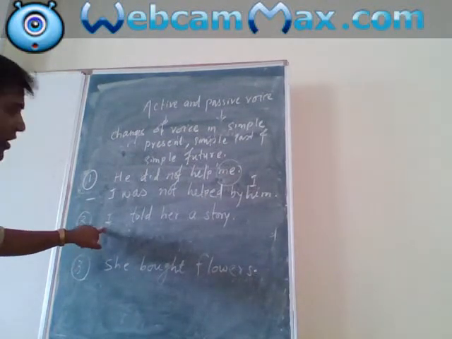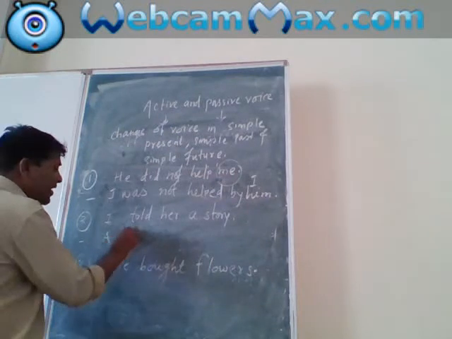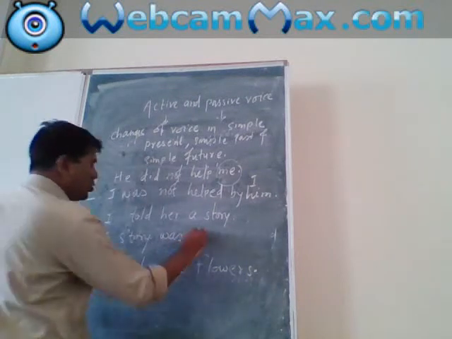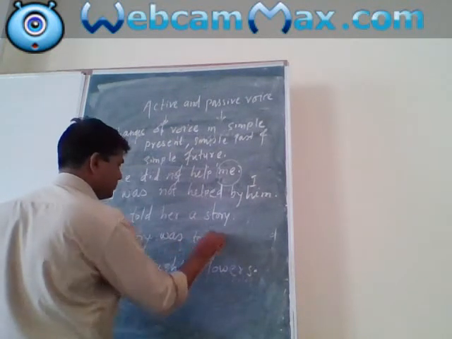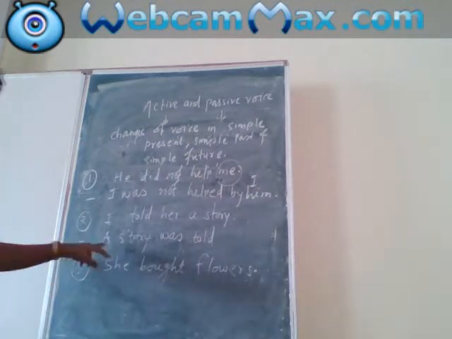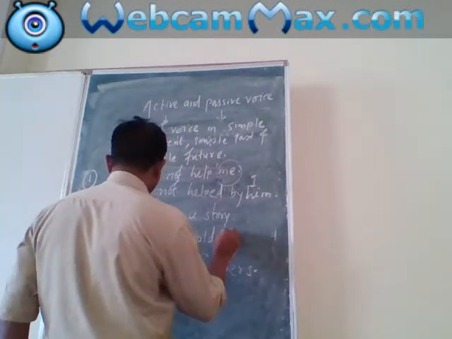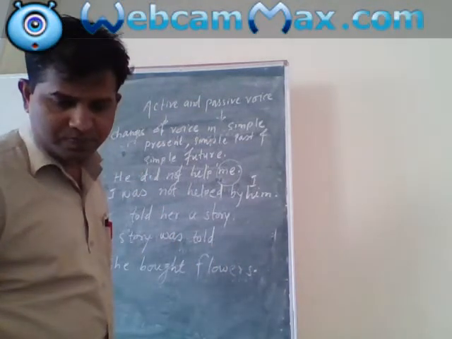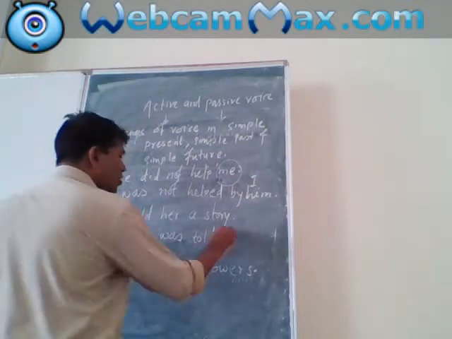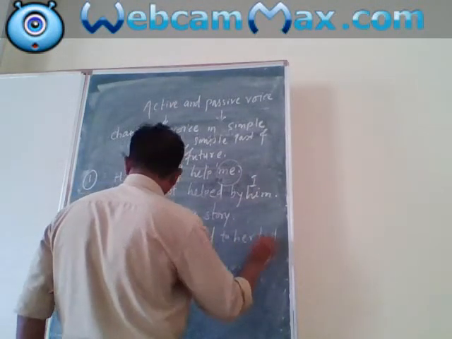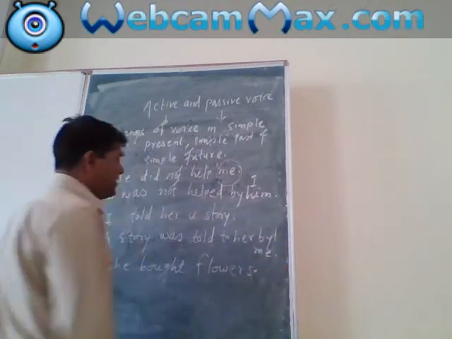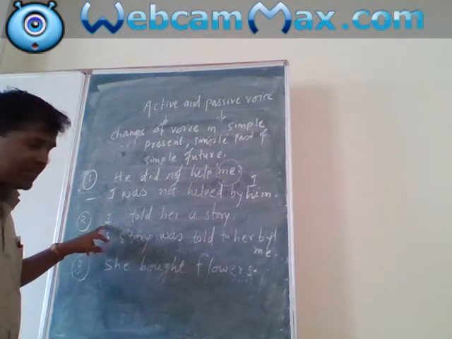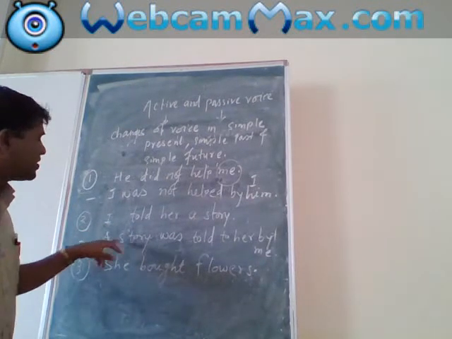Here also a story was told to her by me. It is the passive voice of this sentence. I told her a story is an active voice, and the passive voice is: a story was told to her by me.